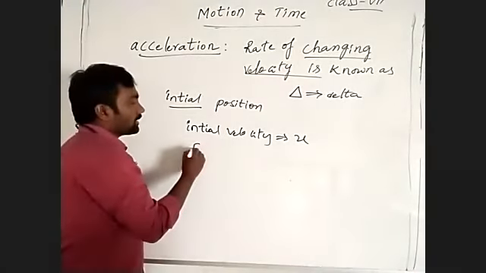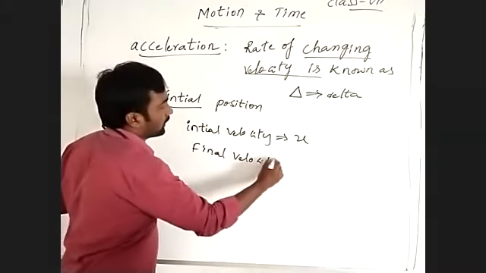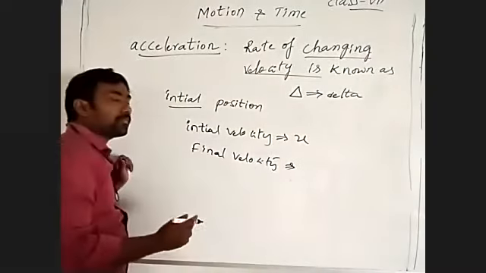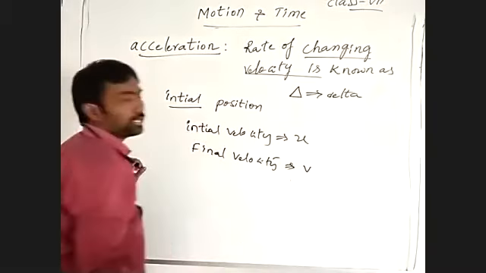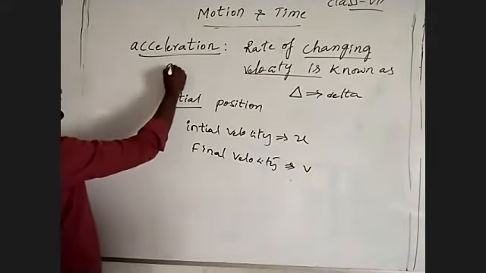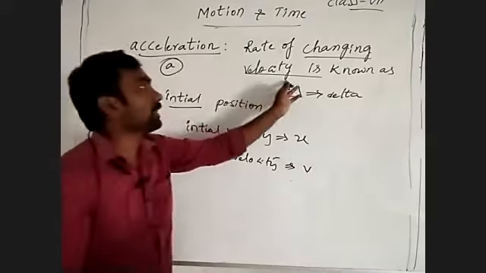That's why it reaches the final velocity. Final velocity is the maximum velocity. It is shown by the symbol v. Acceleration is shown by the symbol a. Velocity is a vector quantity, so acceleration is also a vector quantity because of the changing velocity.